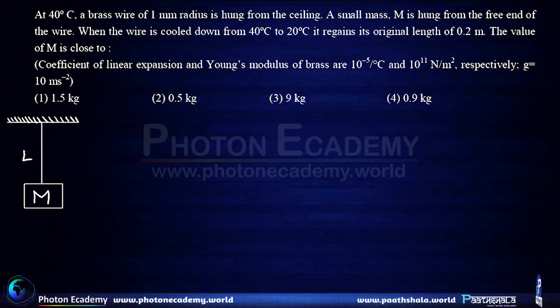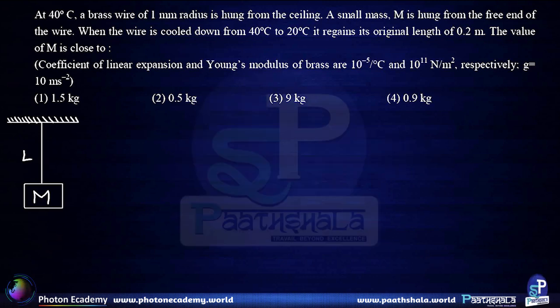We have been given the coefficient of linear expansion to be 10 to the power minus 5 per degree Celsius and Young's modulus of brass to be 10 to the power 11 Newton per meter square. G is to be taken as 10 meter per second square.